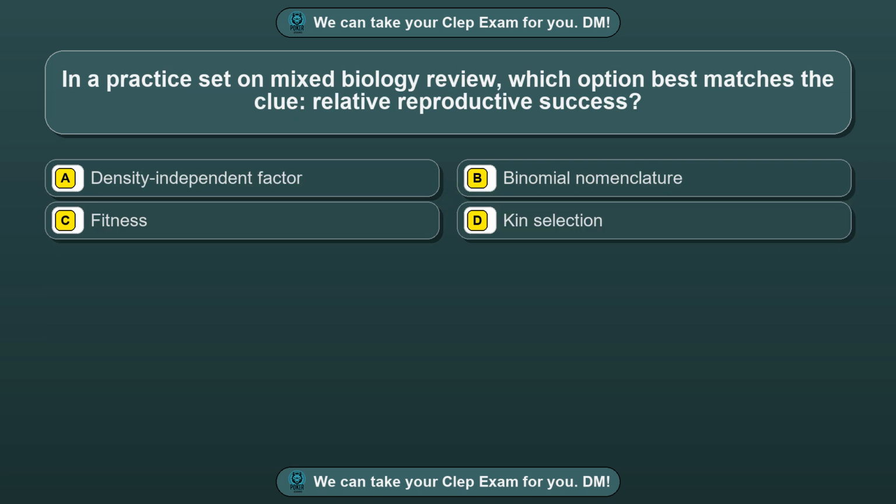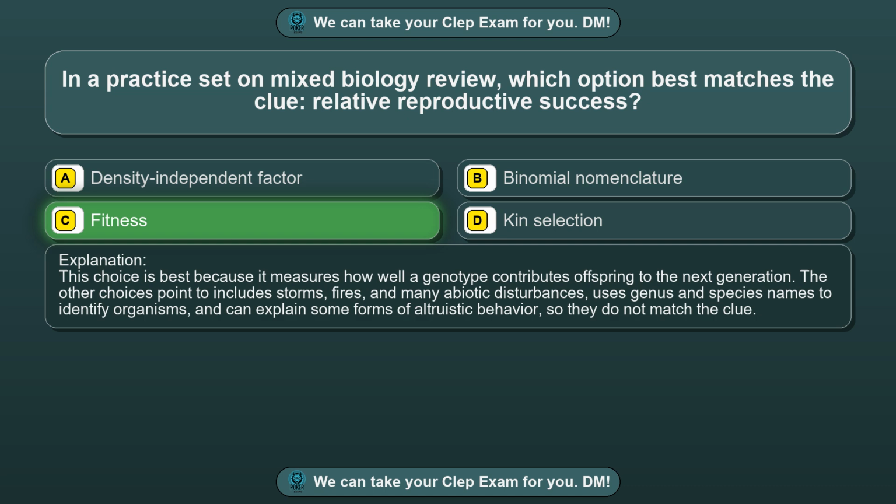Question 41. In a practice set on mixed biology review, which option best matches the clue relative reproductive success? Option A, density independent factor. Option B, binomial nomenclature. Option C, fitness. Option D, kin selection. The correct answer is option C, fitness. This choice is best because it measures how well a genotype contributes offspring to the next generation. The other choices point to include storms, fires, and many abiotic disturbances, uses genus and species names to identify organisms, and can explain some forms of altruistic behavior, so they do not match the clue.